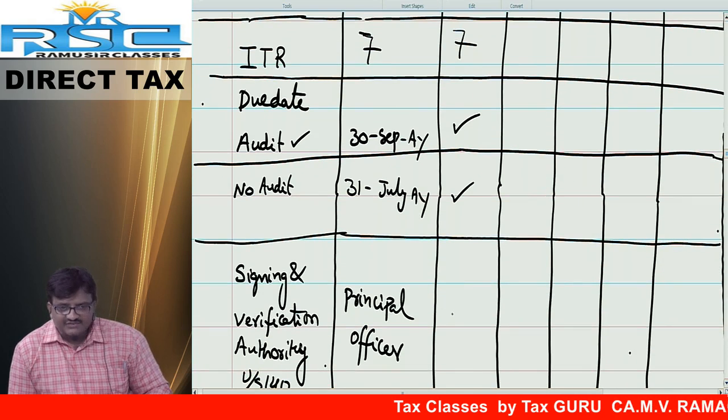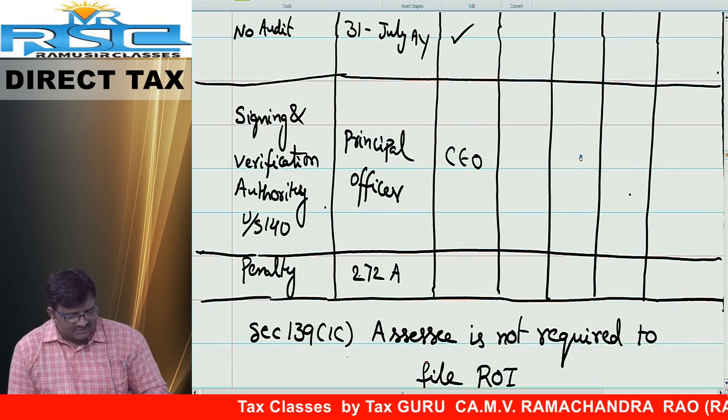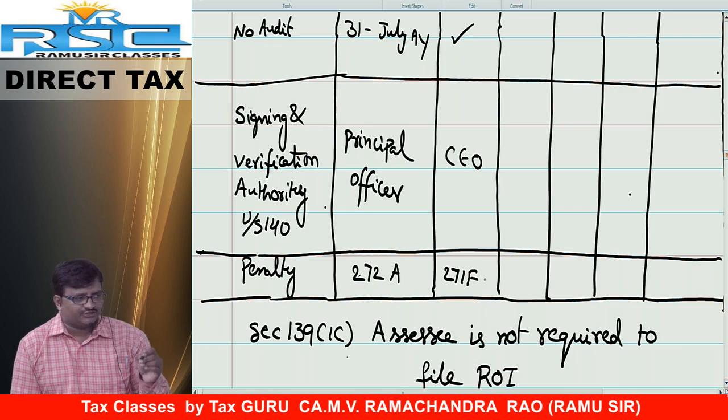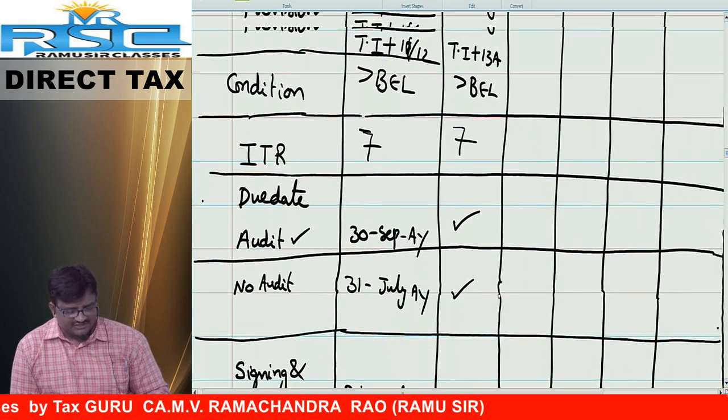What is the signing and verification authority? CEO, Chief Executive Officer. Penalty is not a specific levy. That is the reason penalty under section 271F is applicable. Start the running notes. Continue the running notes, everyone.